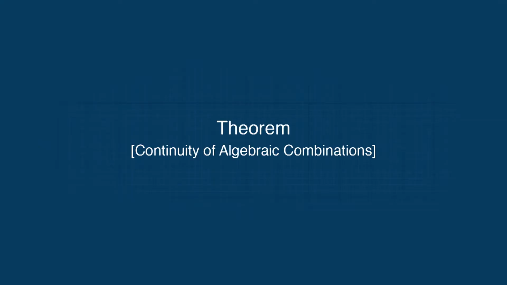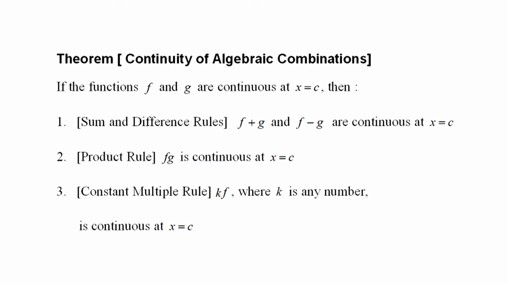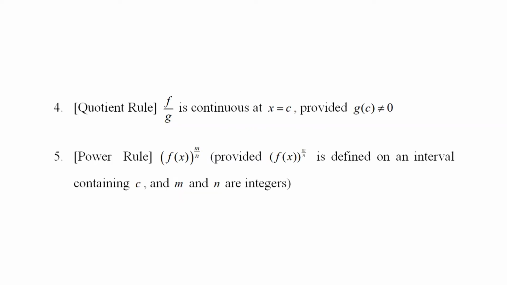Theorem: continuity of algebraic combinations. If the functions f and g are continuous at x equal to c, then, first, sum and difference rules: f plus g and f minus g are continuous at x equal to c. Second, product rule: f g is continuous at x equal to c. Third, constant multiple rule: k times f, where k is any number, is continuous at x equal to c. Fourth, quotient rule: f upon g is continuous at x equal to c, provided g of c is not equal to 0.